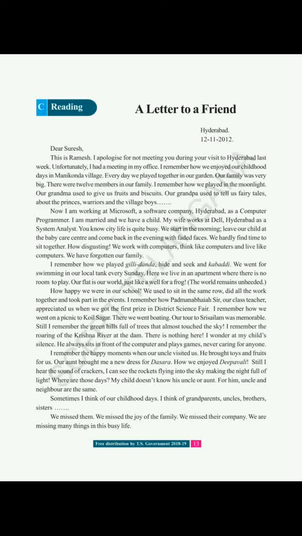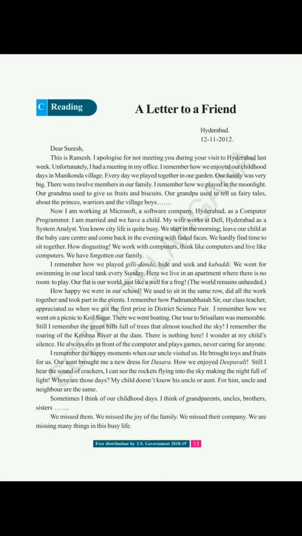I remember the happy moments when our uncle visited us. He bought toys and fruits for us. Okay? That means when his uncle used to visit his house, he used to bring what? Toys and fruits for him. Our aunt brought me a new dress for Dasara.